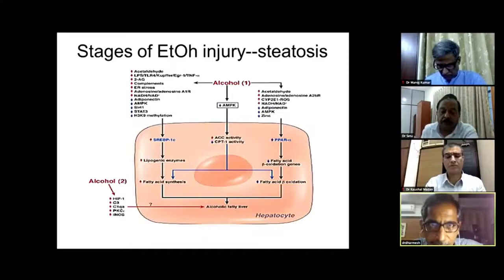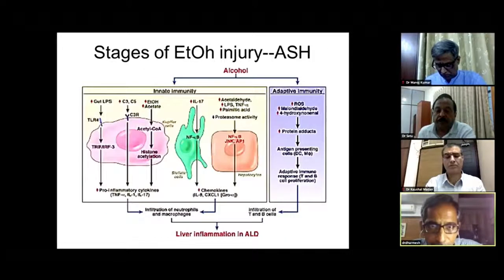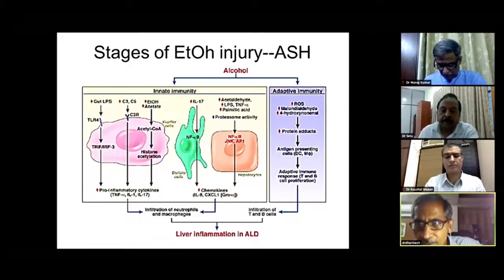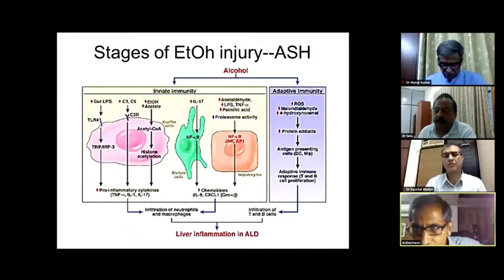And then Sir has eloquently spoken about SREBP as well as PPAR alpha. So these are the pathways of injury leading into ASH. Again, the most important thing over here is the formation of the inflammasome. The inflammasome forms from the cytosolic receptors. These are the NOD receptors. When these receptors have got pyrin or caspase attached to them, they break down pro-interleukin 18. So that is the most important thing to remember.